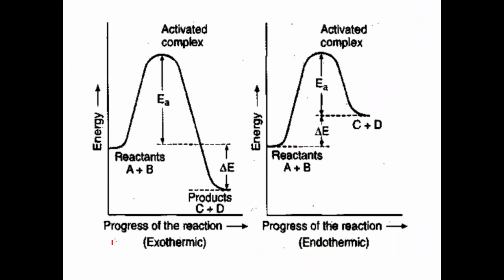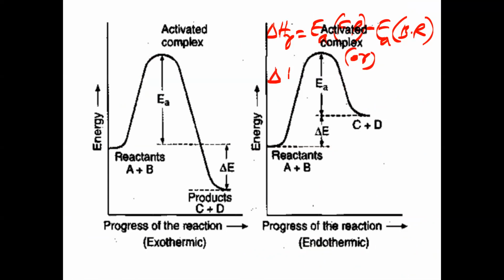Now tell me, what is delta H of endothermic reactions? First tell me, activation energy is an important concept. Activation energy of forward reaction minus activation energy of backward reaction. That is the first formula. Next, tell me another formula. Delta H of reaction is equal to energy of products minus energy of reactant.